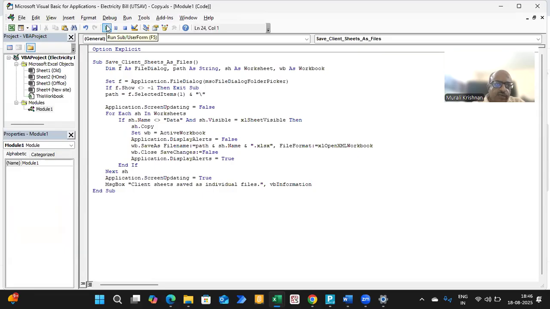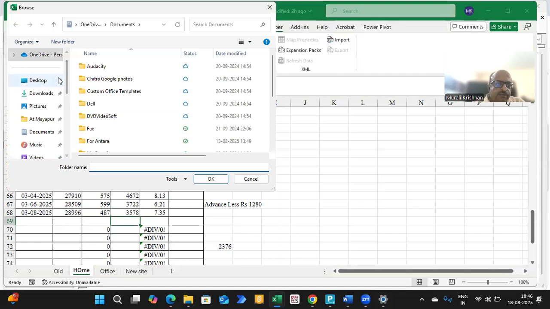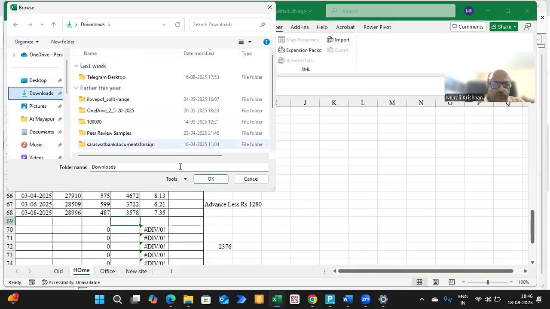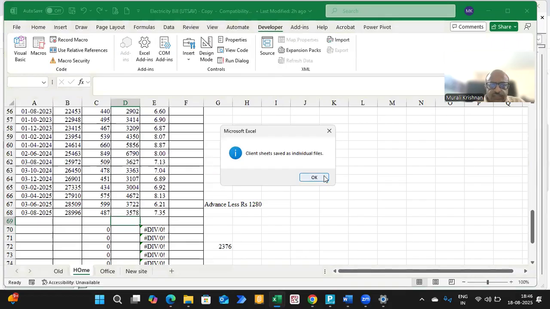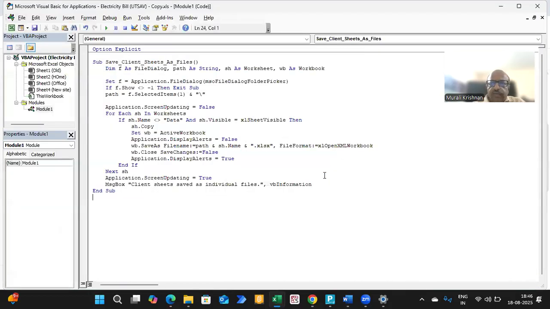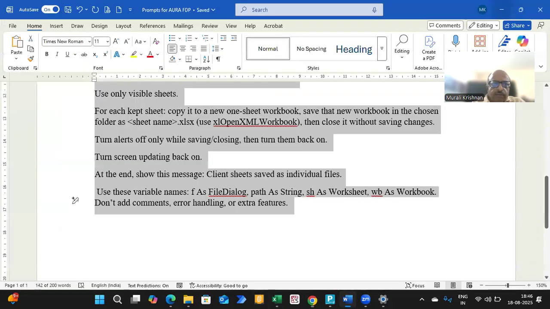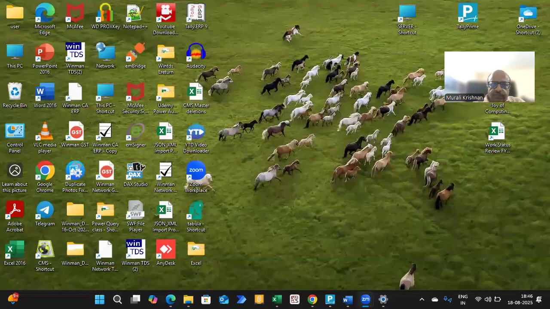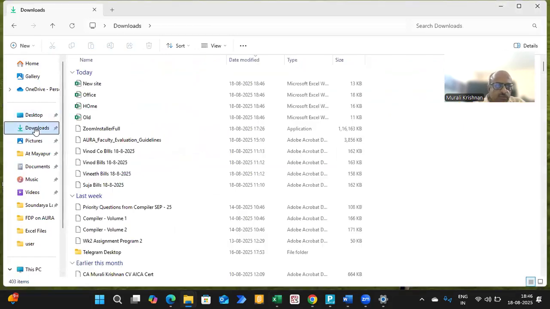Now let us try to run it. Let me see if it works. Let me give downloads, maybe it will come to downloads. Let me try it out. It is saying, yes, the client sheets have been saved. Let me see where it has saved. I am not too sure. Let me check in user. It has not come there. Okay, downloads. Here it has come. See, now it has come.